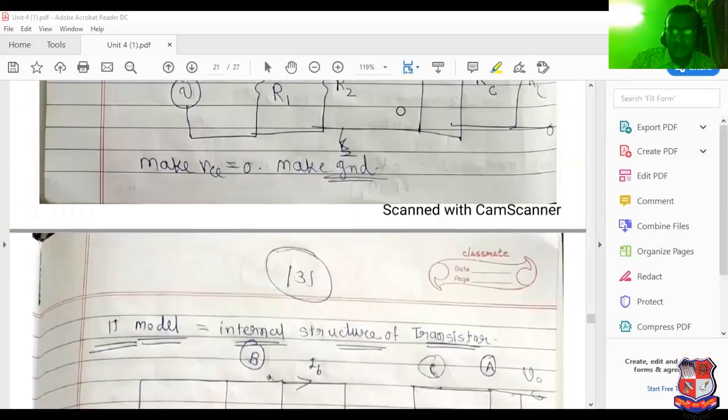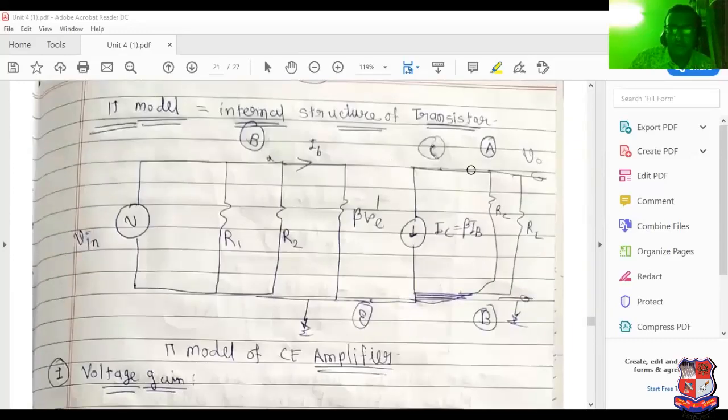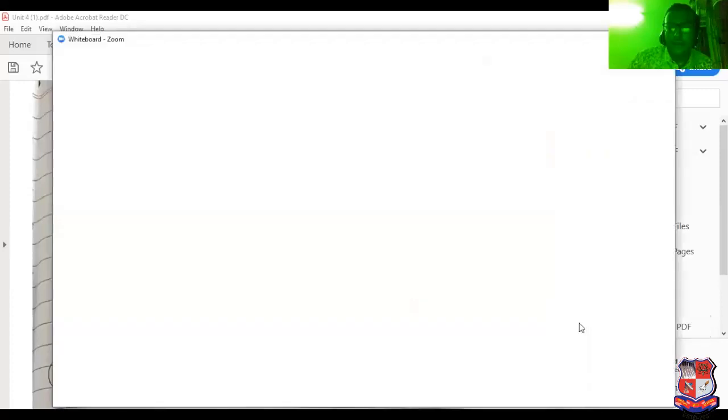Now the transistor can be converted into the pi model. Why have I converted this? Because we want to determine voltage gain and current gain. So here I have sketched the symbol of the transistor.